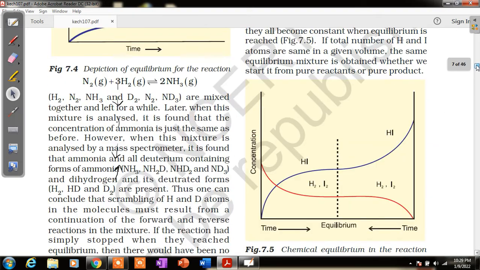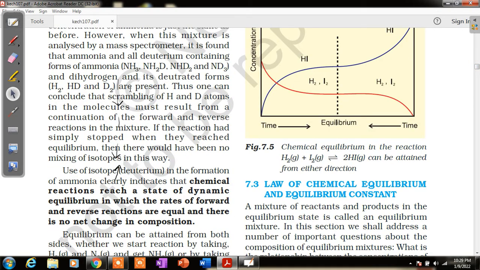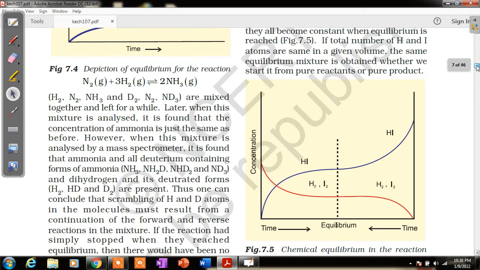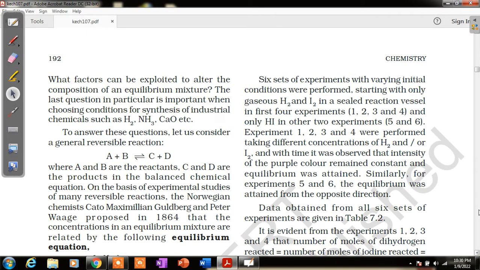Now, in the chemical equilibrium condition, we can proceed from both sides, that is, from the forward side and also from the backward side. From either side we can achieve chemical equilibrium. In the case of HI, we can achieve the equilibrium point either from the disintegration of HI or from the combination of hydrogen and iodine. From both sides we can achieve the equilibrium point. So these are the chemical equilibrium conditions.